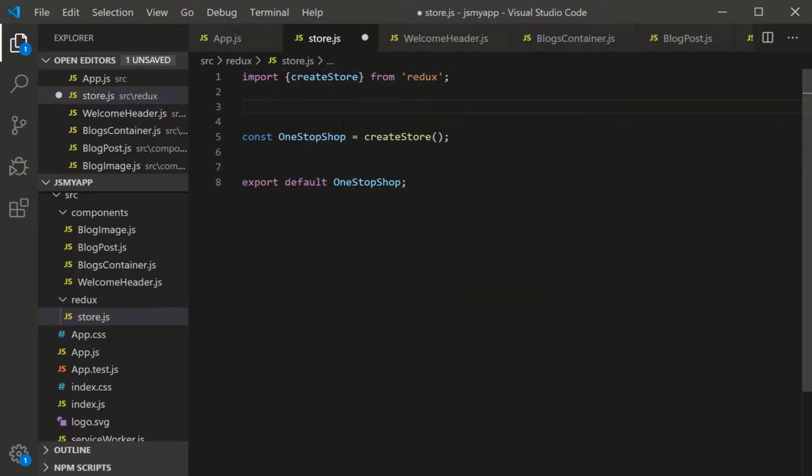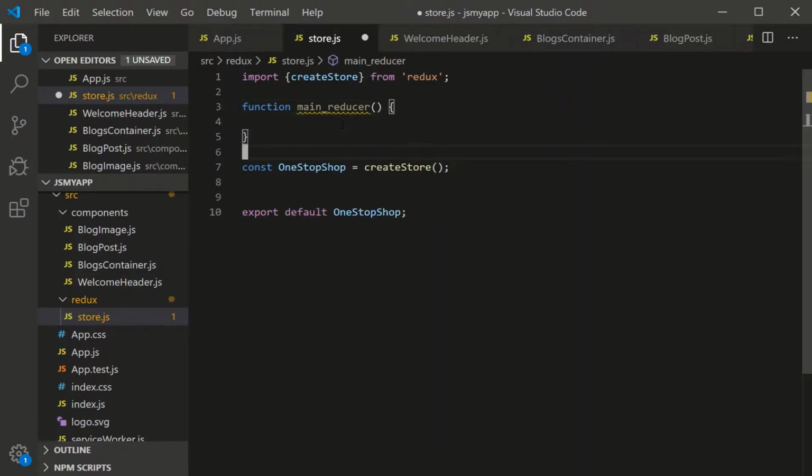The second step is we create a function. And this function is a reducer. Now the reducer's job, we'll get back to the argument listing in a second, is to influence or manage the global state. You might think, well, shouldn't this manage the global state? The answer is no. This just points to the global state. This guy does the actual logic, the actual actions, the actual manipulating of the global state. So that's the second step.